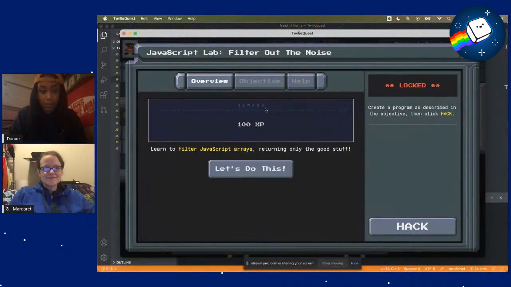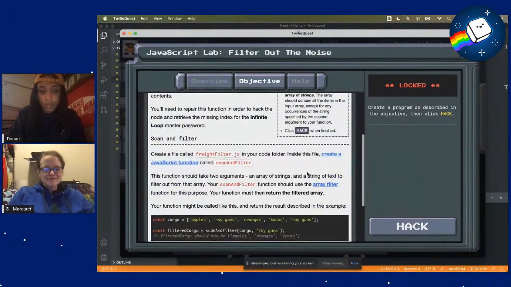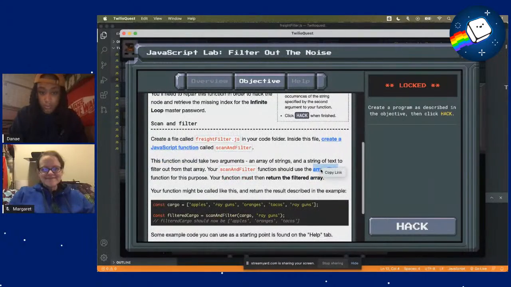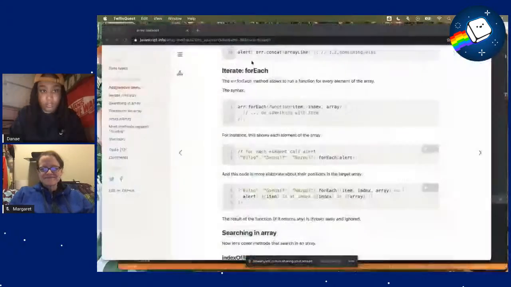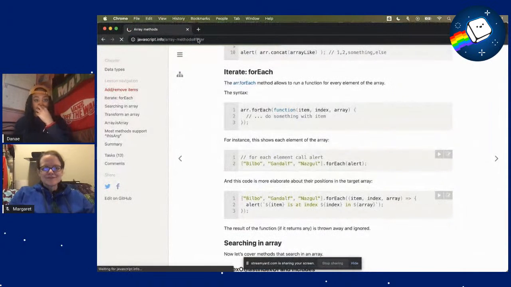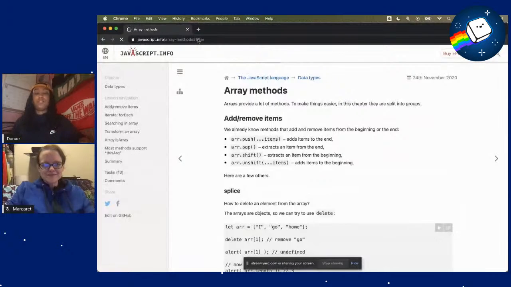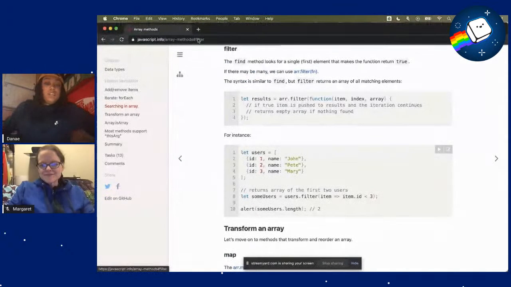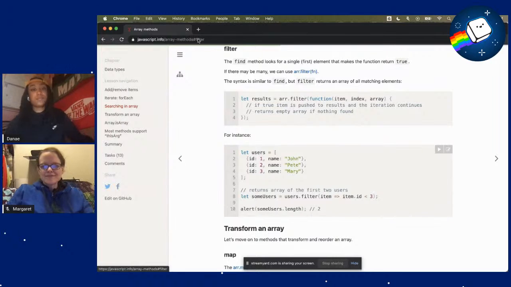So I'll go back to the objective here. And again, Twilio Quest comes through with the documentation. So we're gonna check this out. For our array methods, we have filter. So the find method looks for a single first element that makes the function return true. If there may be many, we use the array filter function. So the syntax is similar to find, but filter returns an array of all matching elements.